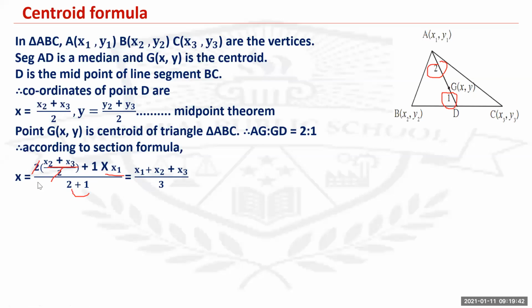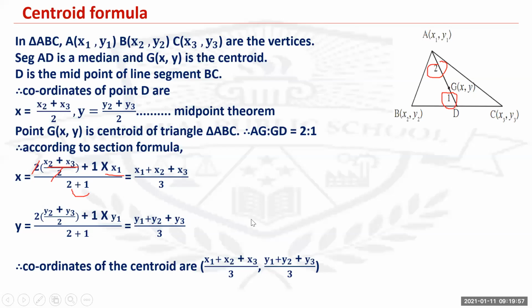So you get x as x1 plus x2 plus x3 upon 3 and y as, again, 2 and 2 will be cancelled off. You'll get y2 plus y3 plus y1 upon 3. Therefore, the coordinates of the centroid are x1 plus x2 plus x3 upon 3 and y1 plus y2 plus y3 upon 3.